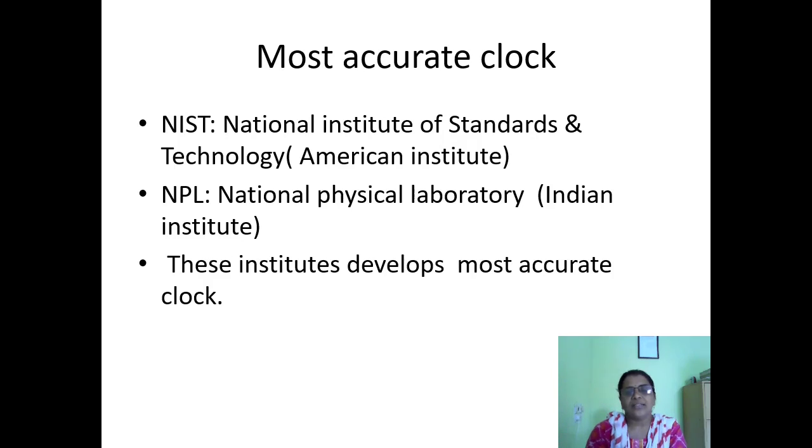This is an Indian institute, and it also develops accurate clocks. These clocks are used for launching satellites and for defense purposes.